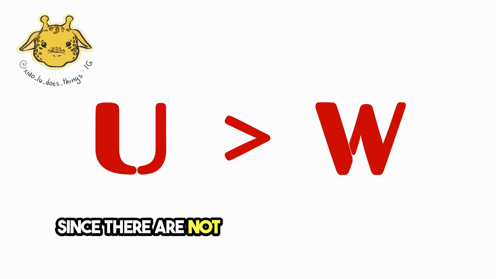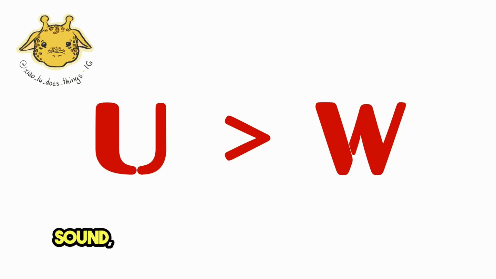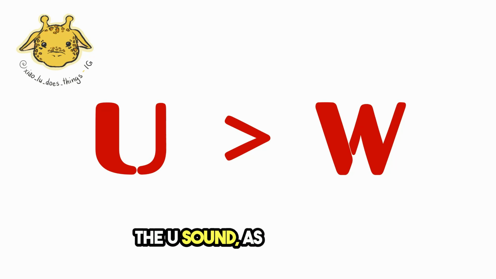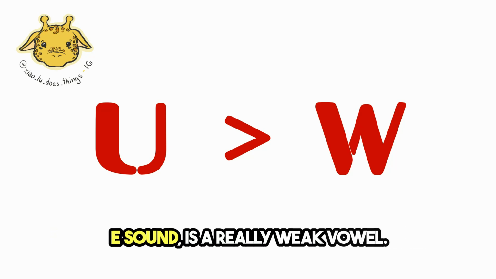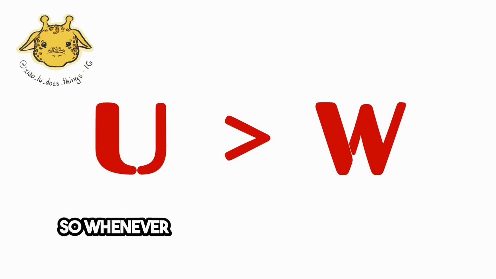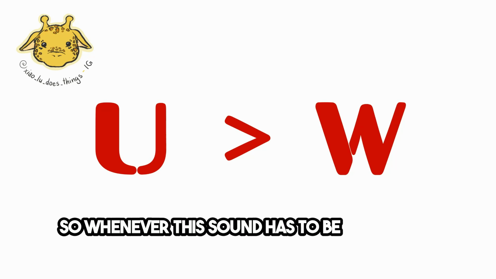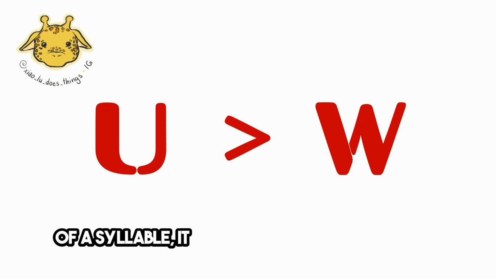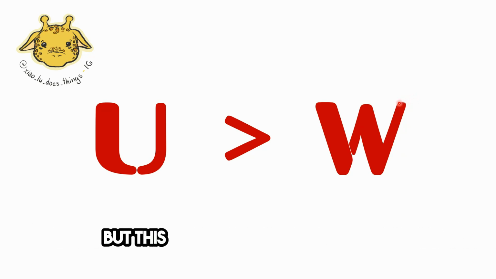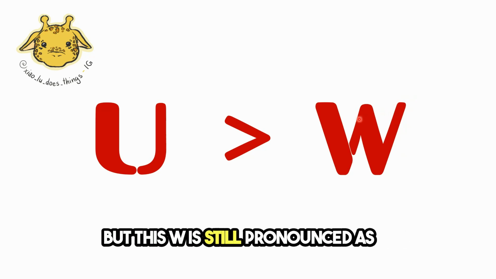Since there are not so many endings with the U sound, we can get really fast to the U sound. The U sound, as it is for the E sound, is a really weak vowel, so it can't stay by himself when at the beginning of a syllable. So whenever this sound has to be used at the beginning of a syllable, it is substituted by the letter W. But this W is still pronounced as U.